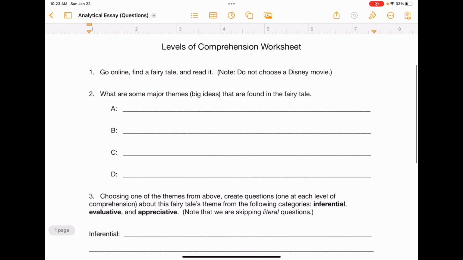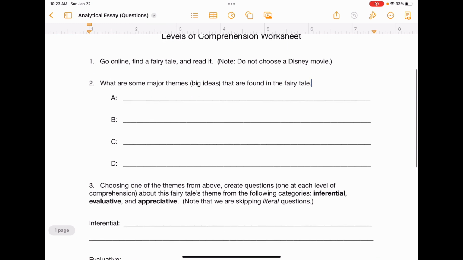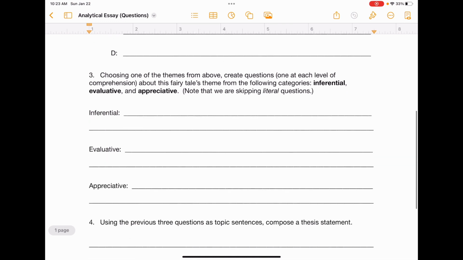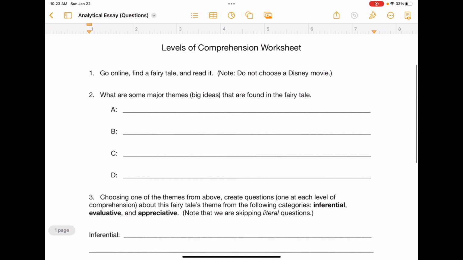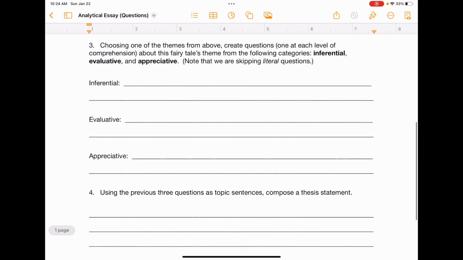So again, looking at these guys here, A, B, C, D, I want you to choose one of them, okay? Whichever one's your favorite, you're going to work with that when you're doing number 3. So if my theme was allowing children to have more independence, that means when I'm doing number 3 here, I have in mind the idea of children having more independence.